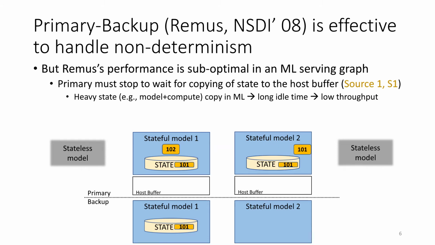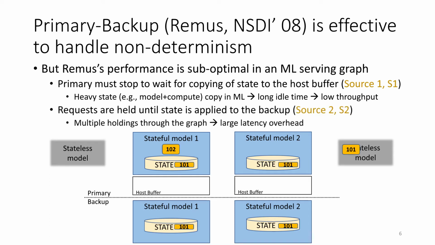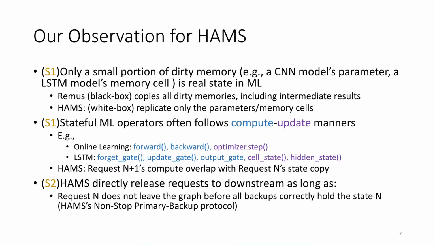The request will be held again for another state copy and another state transfer, and after that, the request can go to the downstreams. Here comes source 2 that makes RAMUS slow. Through a computation, a request should be held by RAMUS multiple times, hence the latency overhead will be dramatic. Our experiment shows that RAMUS has a large overhead coming from a total holding time of 140 milliseconds, including waiting for the state copy and waiting for the state transfer.